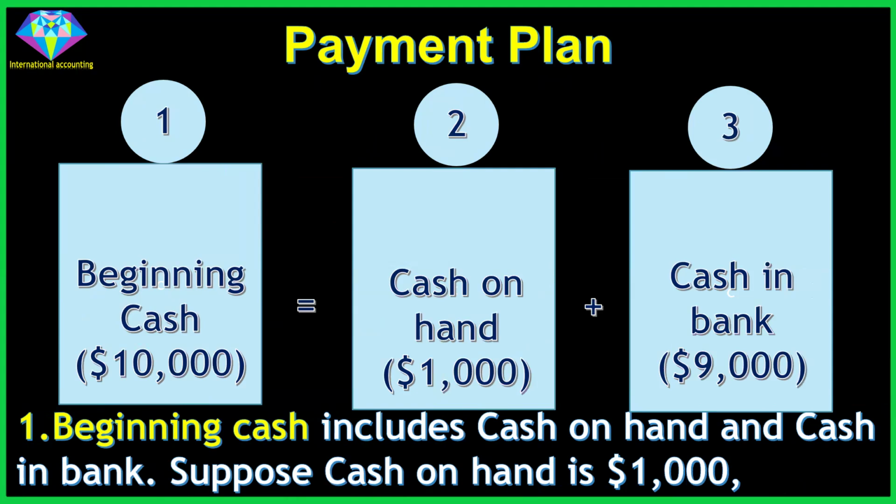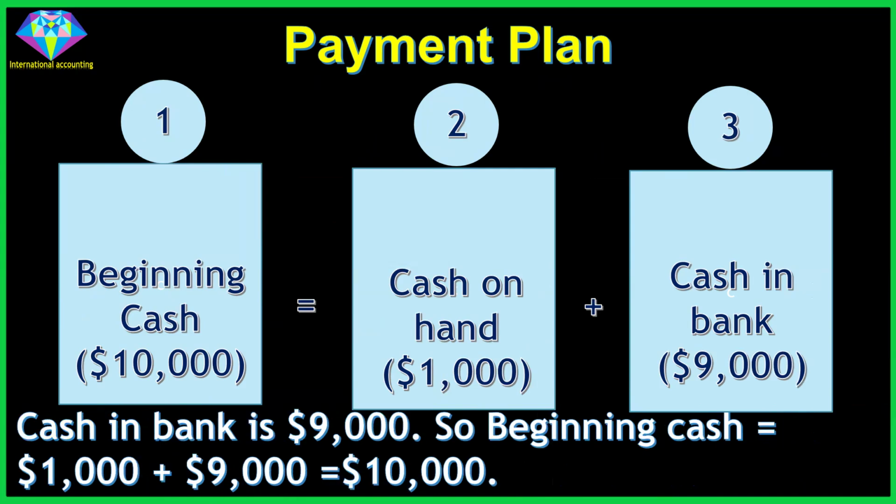1. Beginning cash includes cash on hand and cash in bank. Suppose cash on hand is $1,000. Cash in bank is $9,000. So beginning cash equals $1,000 plus $9,000 equals $10,000.